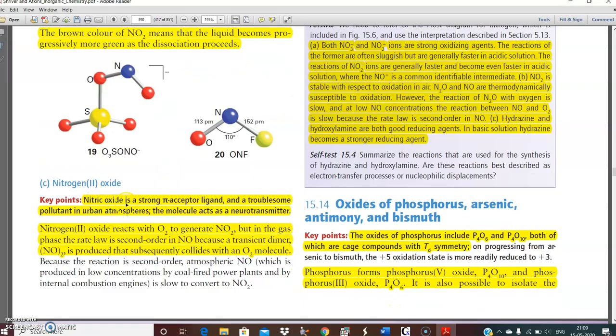Nitrogen oxide, nitric oxide, is a strong pi acceptor ligand. It has lots of complexes in coordination chemistry and is a troublesome pollutant in urban atmospheres. It means in cities. The molecule also acts as a neurotransmitter. NO reacts with O2 to generate NO2. But in the gas phase, the rate law is second order in NO because of the transient dimer (NO)2 that is produced, which subsequently collides with an O2 molecule.